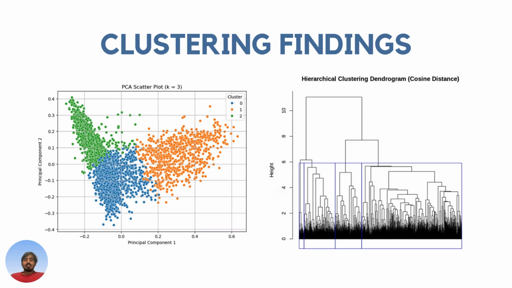On the left side, you can see the PCA plot. It was done for k equals 3 using k-means. In this, we can see only three clusters were detected because of the silhouette score that we got, in which k equals 3 was more prominent to use for finding the clusters.